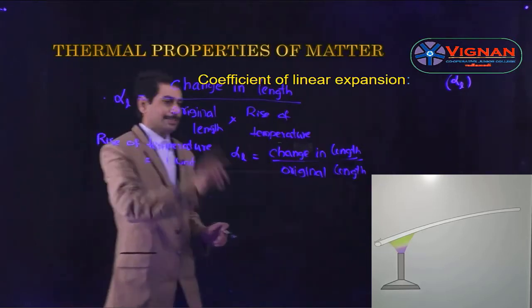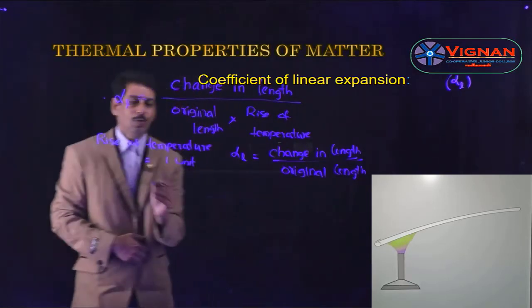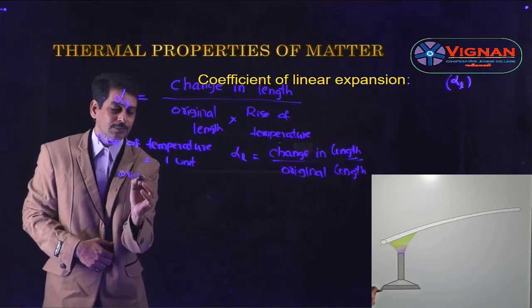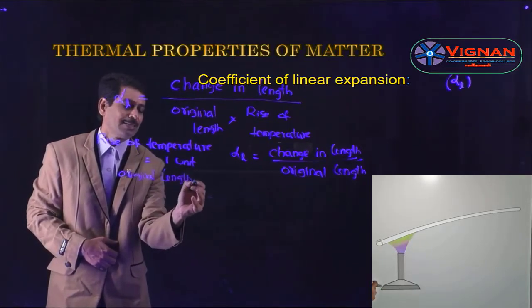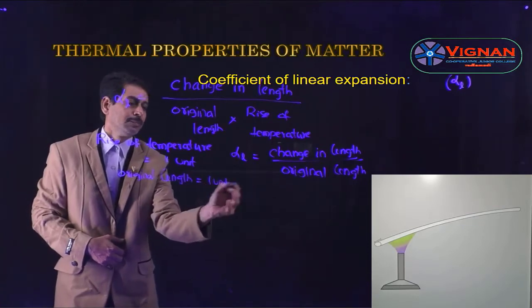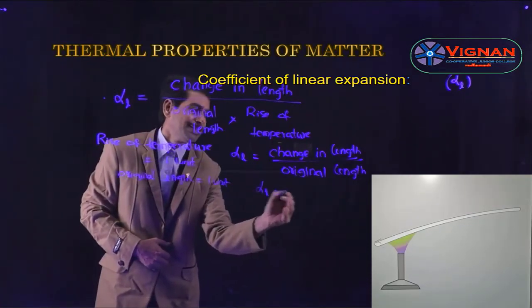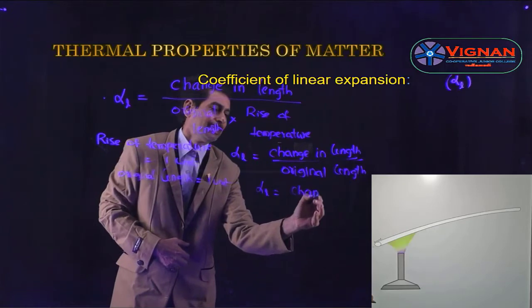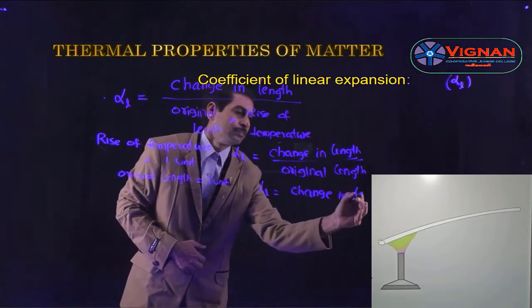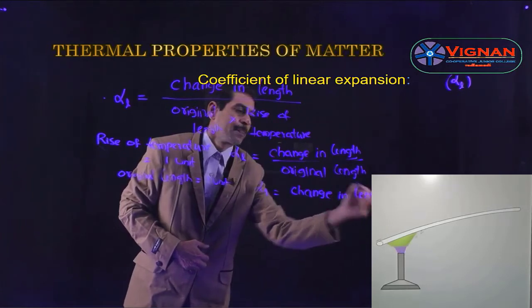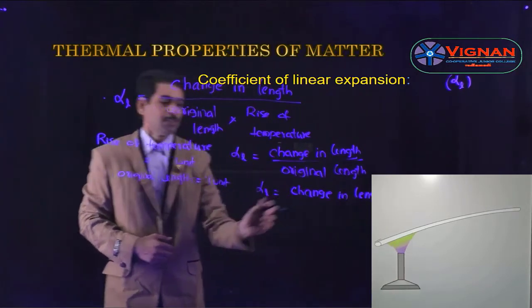Now let us take this virgin length also as 1 unit. Then alpha L is equal to just change in length, by virgin length which is 1 unit.